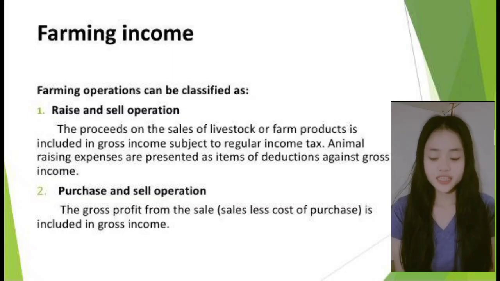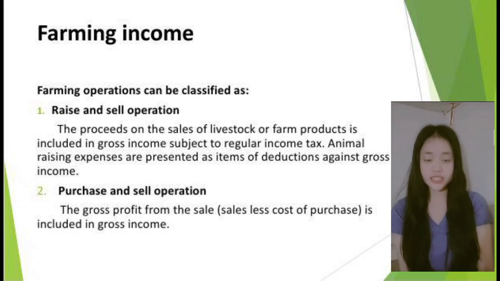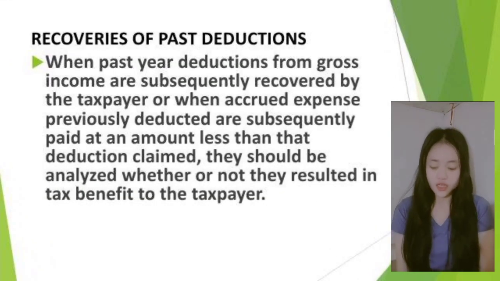Next is farming income. Farming operations can be classified into 2: first is the raise and sale operation, and second is the purchase and sale operation. I will not explain this since I know you already understand it. Next is recovery or past deduction. In recovery or past deduction, there are 6 examples.